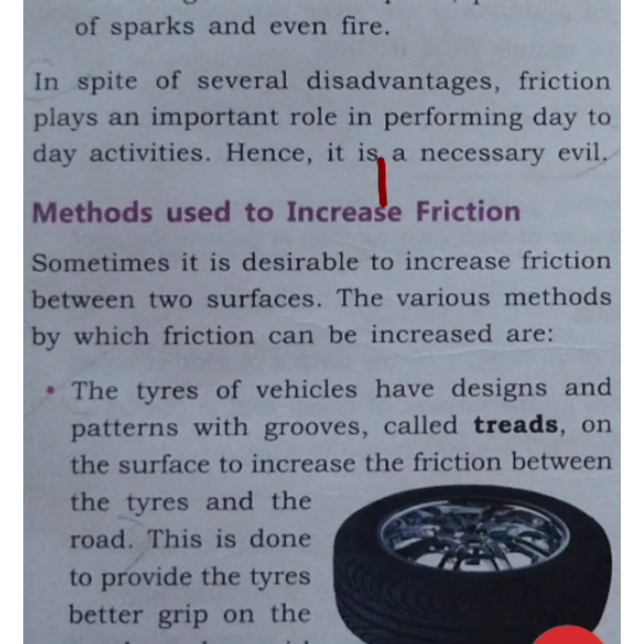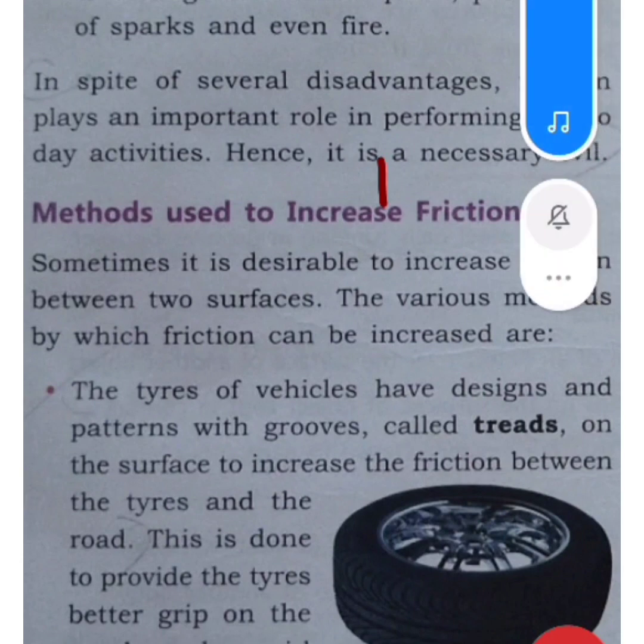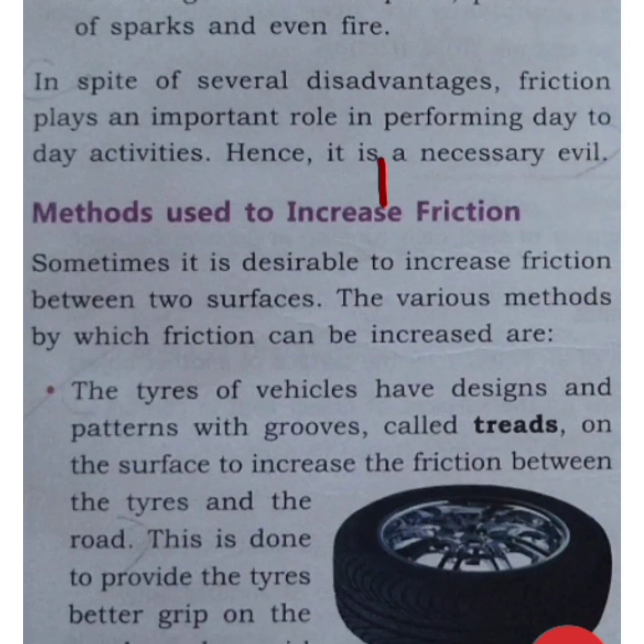Now we will discuss the methods that are used to increase friction. To increase friction, objects are made with some special patterns. For example, just see this tire. On this tire, you can see that some special patterns are formed. In the same manner, shoes are designed with a special pattern on the bottom.